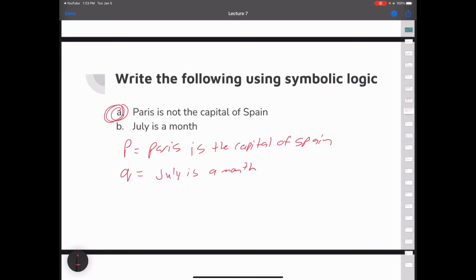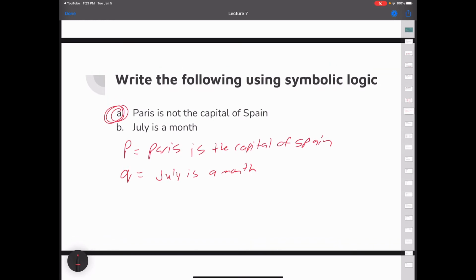And now to write this using symbolic logic, I would just say, well, what's true here? Paris is not the capital of Spain. How can I write that? Well, I write not P. Paris is not the capital of Spain. And July is a month. So just Q. So whenever we transfer things into our P's and Q's, we don't want negations. We don't want the word not. Because otherwise we might get to a point where we have to say the word not a few times and then we lose the meaning of the sentence.